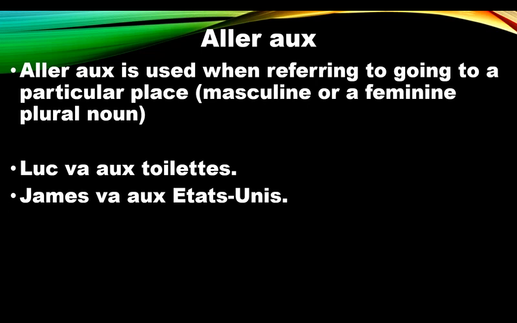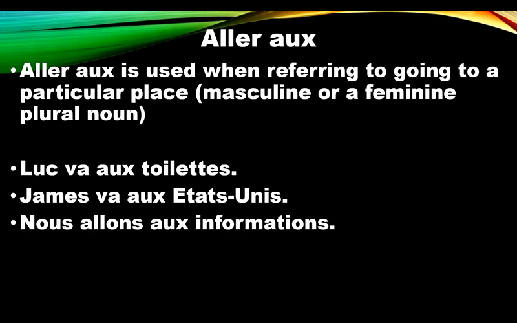James va aux États-Unis. États-Unis, United States, plural. Nous allons aux informations. Elle va aux urgences. You can see all the nouns here are plural, either masculine or feminine, but the moment they are plural, we use aux, A-U-X.